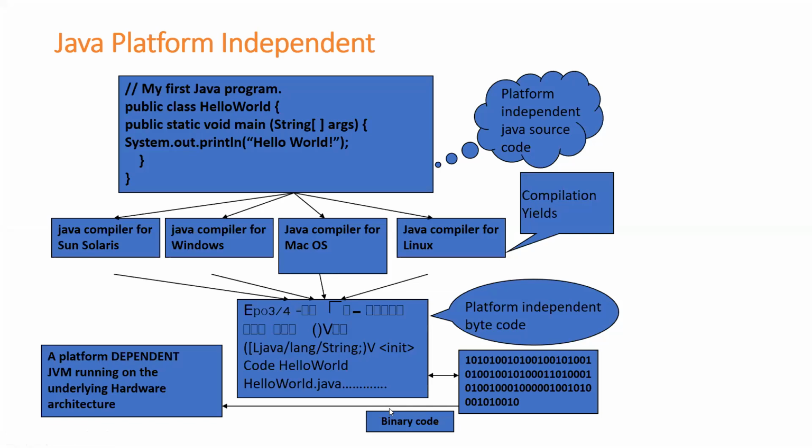Now I'm discussing that Java is a platform independent programming language. What is platform independent? Here I've written a Java program. If I'm trying to compile this Java program, where do I compile it? On a platform called Sun Solaris. The same Java program I'm trying to compile in the Windows operating system, the same Java program in Mac OS, and the same Java program in the Linux operating system.